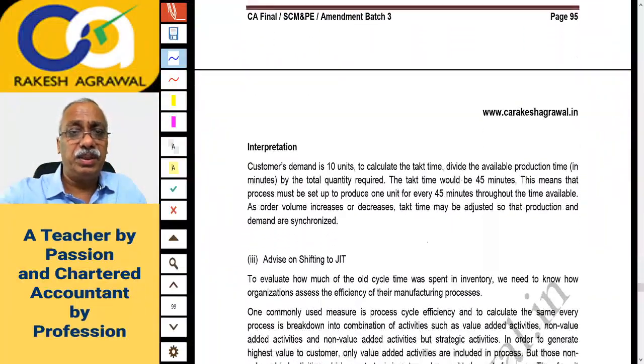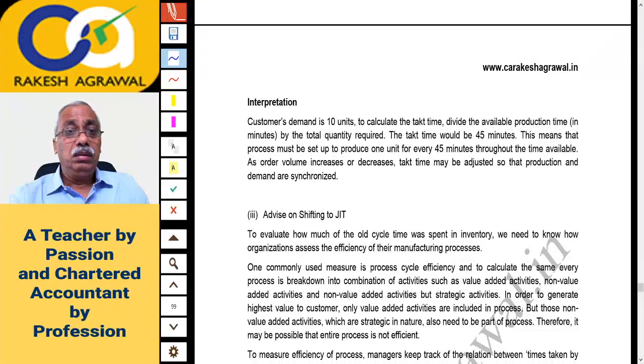Let us see what is the interpretation of that takt time. Customer's demand is 10 units. To calculate the takt time, divide the available production time in minutes by the total quantity required. The takt time would be 45 minutes. This means that the process must be set up to produce one unit every 45 minutes. Naturally, you have to set up your production process in such a manner that you manufacture one unit in 45 minutes throughout the time available. As the order volume increases or decreases, takt time may be adjusted so that production and demands are synchronized.